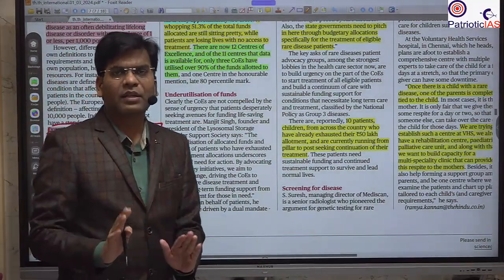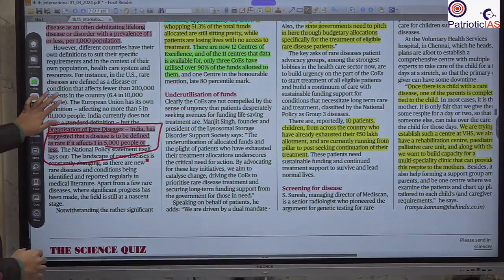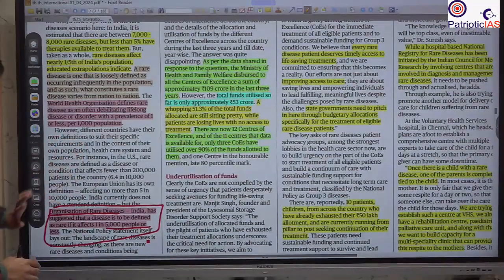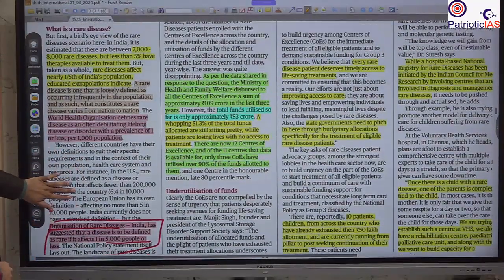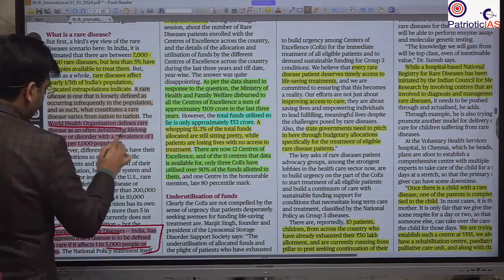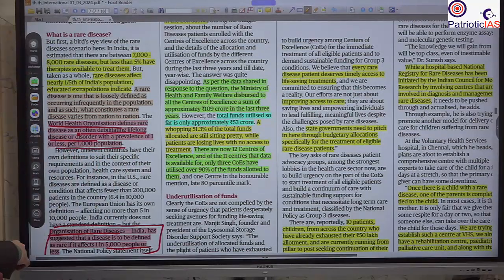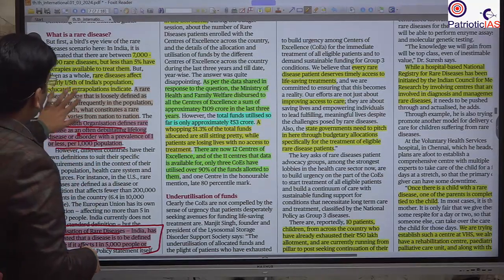It means that out of 6,000 to 10,000 people, there is one person or less than one person. Okay, so this is defined as a rare disease. Even the definition from the World Health Organization is that it should be less than one person in 1,000 population.